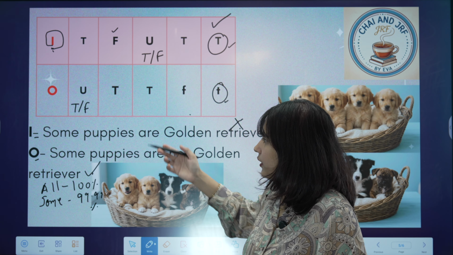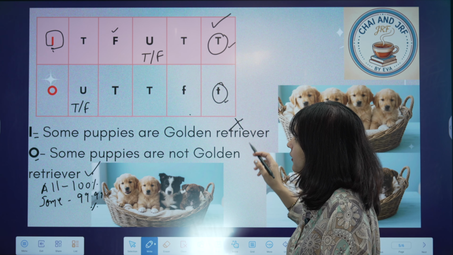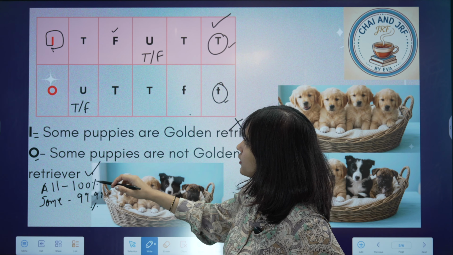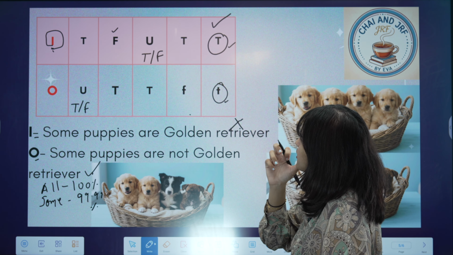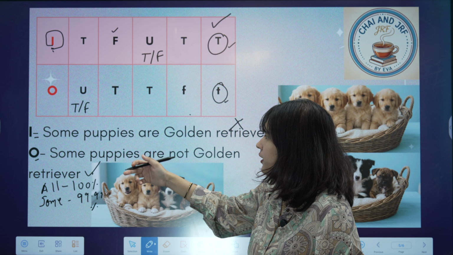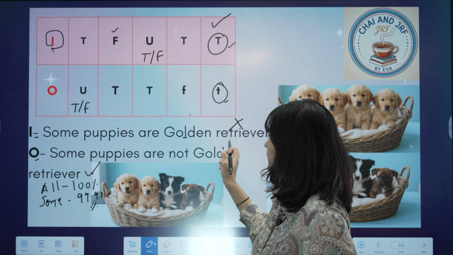It is a type of inference that we will be drawing on the basis of these. So we can say that I and O can both be true together at the same time. And on the other hand, when your I type of proposition is false, your O type of proposition will definitely be true, because it is simply stating the opposite here. When we are saying some puppies are golden retriever is entirely false, what does it mean? That some puppies are not golden retriever, which then turns out as true.